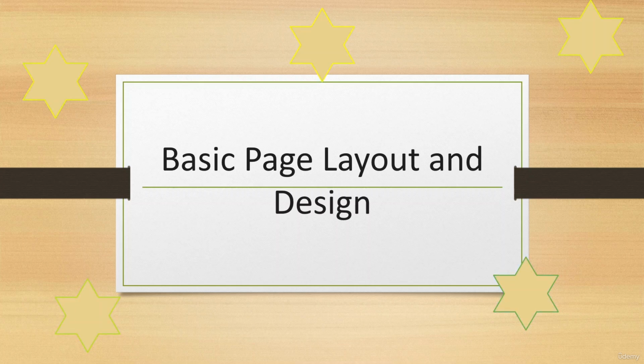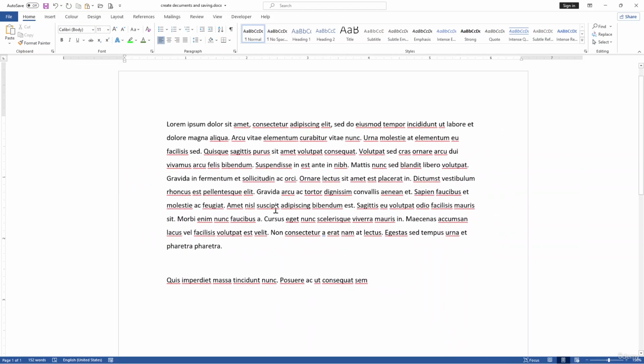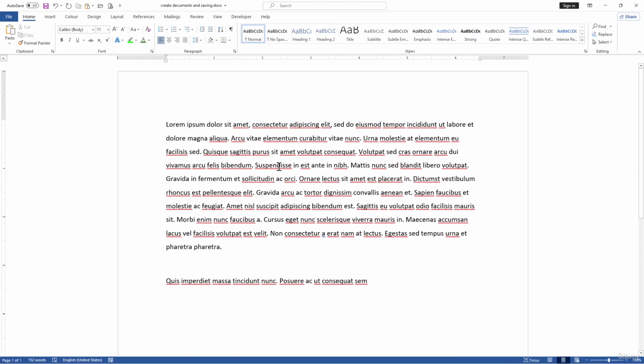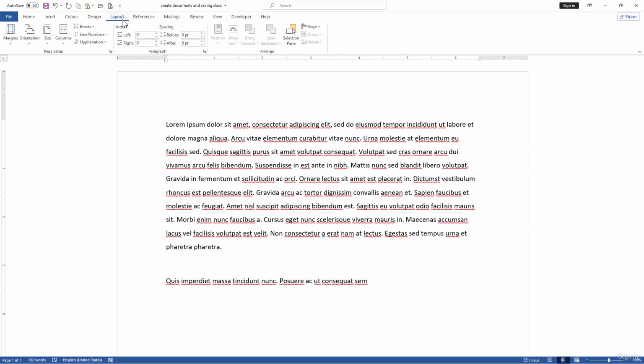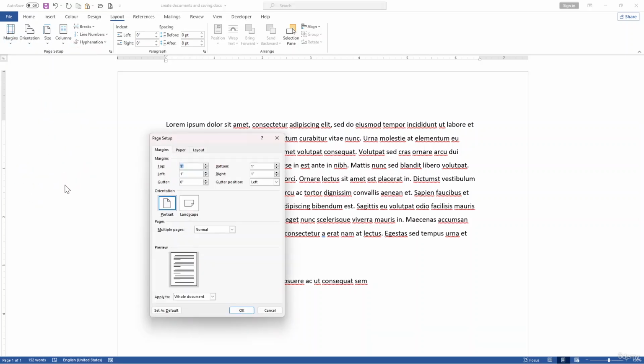Let's get started. Okay. The first step is to launch Microsoft Word. Here, I have the existing Microsoft Word document, and I'm using this one for this demonstration. Now go to the Layout tab, click on Margins over here, and use Custom Margins. Okay.